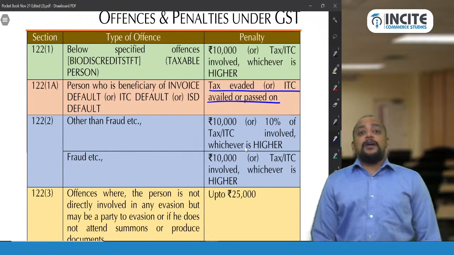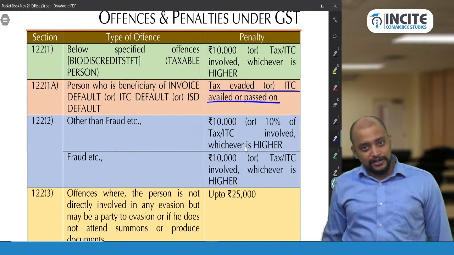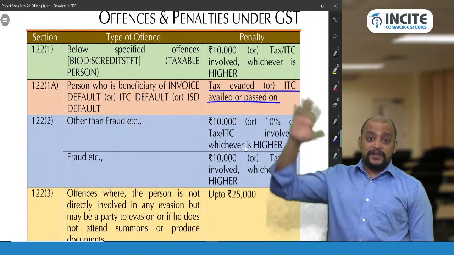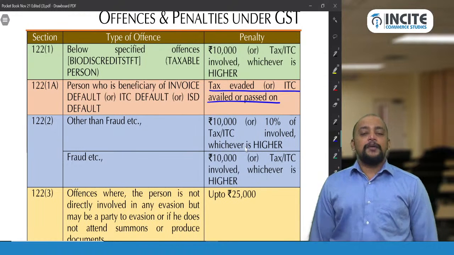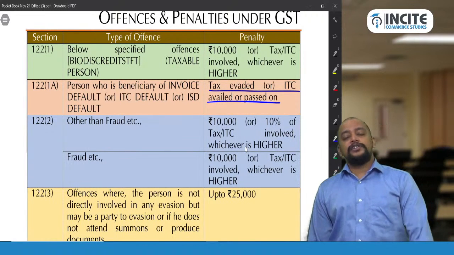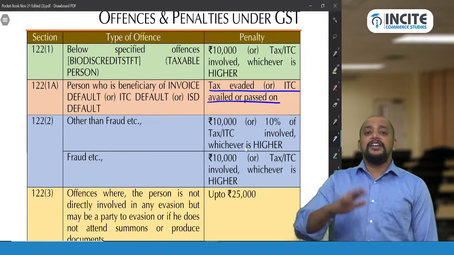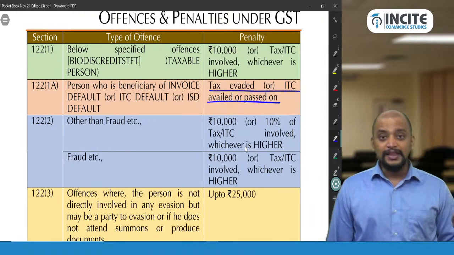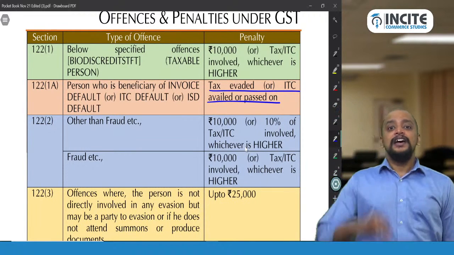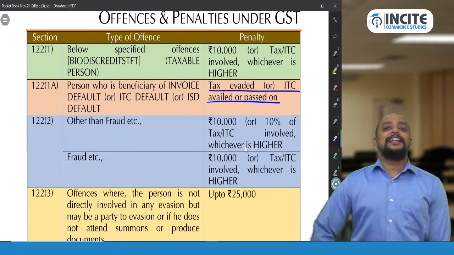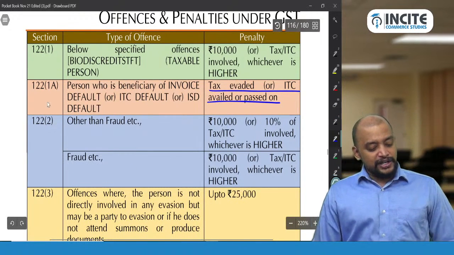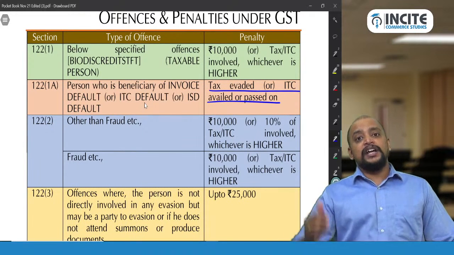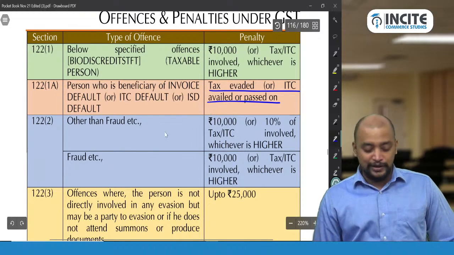Which means the government will be getting 5, 5, 5, understood or not? They will be getting 5 lakhs from the supplier, 5 lakhs from the recipient, and 5 lakhs from me, the person behind the screen. So 15 lakhs will be collected by the department as only penalty apart from tax. It's only penalty I am talking about, okay? And that is section 122 subsection 1A. So you may get a question related to 122 subsection 1A in the forthcoming exam. It's an important area.